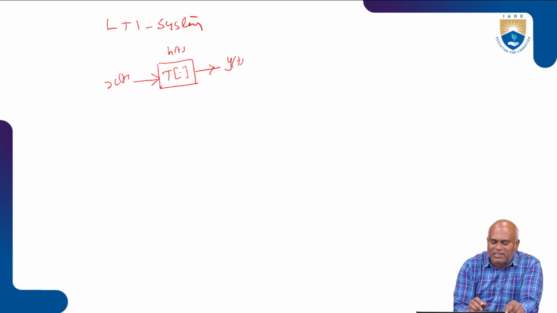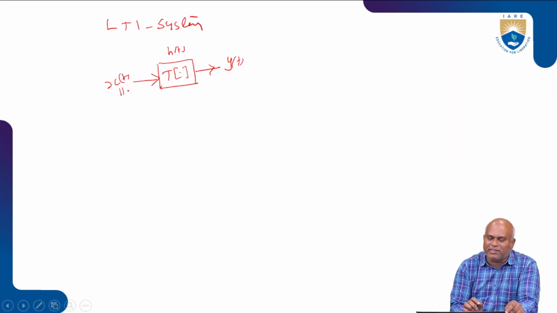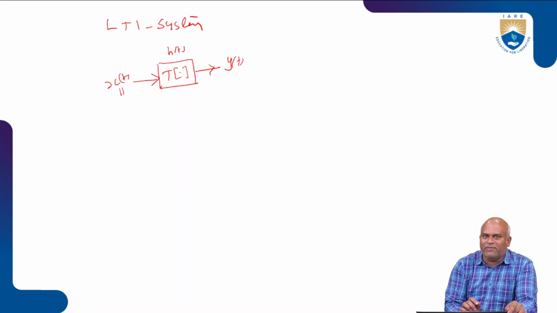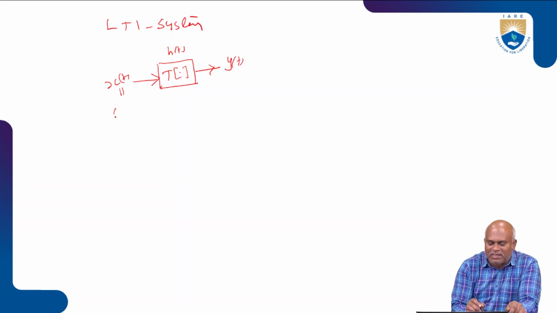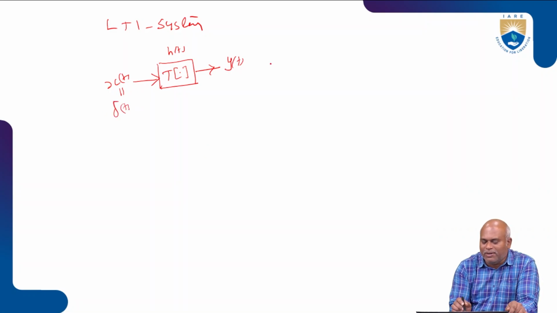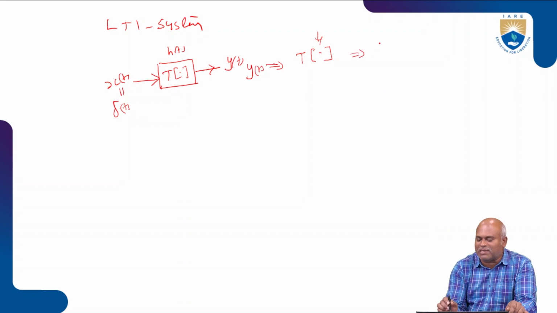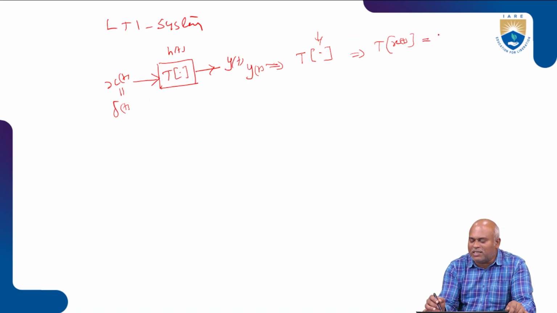Now, in this case, I take the LTI system as usual, with the system response condition we studied. The input is represented as del of t. The system performance is represented as T of dot, and this is represented as y of t. Now we are given x of t, represented as T of x of t, which is the system response of the continuous time signal y of t.